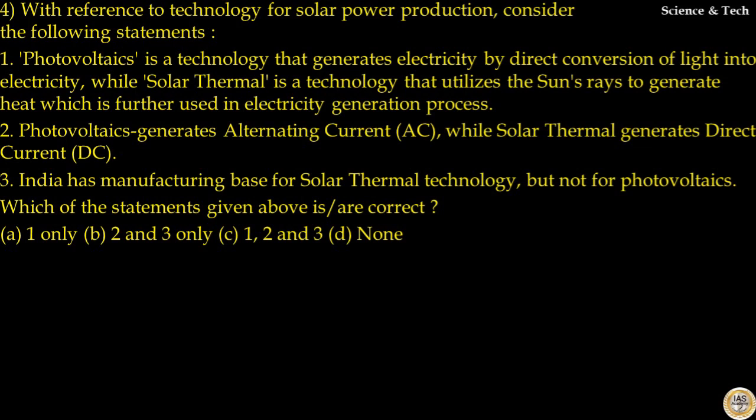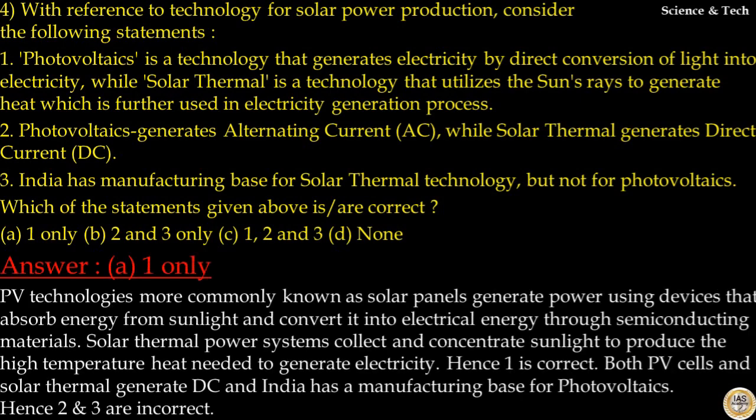India has manufacturing base for solar thermal technology but not for photovoltaics. That is incorrect. India has manufacturing base for both solar thermal technology and photovoltaics. Which of the statements given above is or are correct? The answer to this question is option A. Statement 1 only is correct.